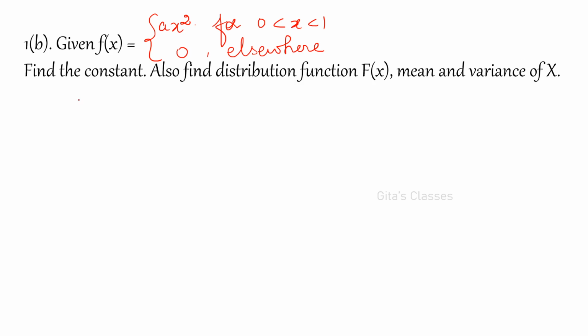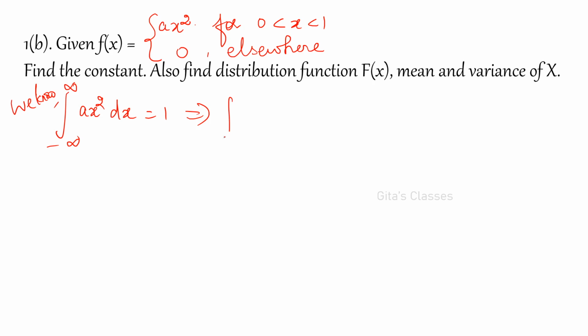So find the constant means here you have to find out a. Using the integral from minus infinity to plus infinity of ax squared dx is equal to 1. We know that the total probability is 1. Here it is not from minus infinity to plus infinity, it is from 0 to 1. Wherever it is defined, you have to take that.